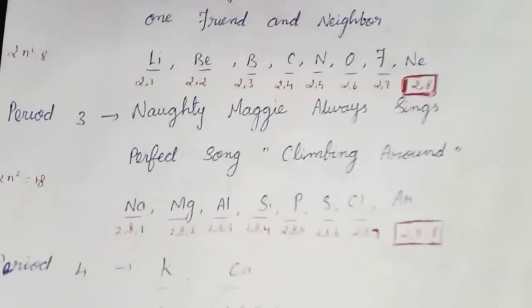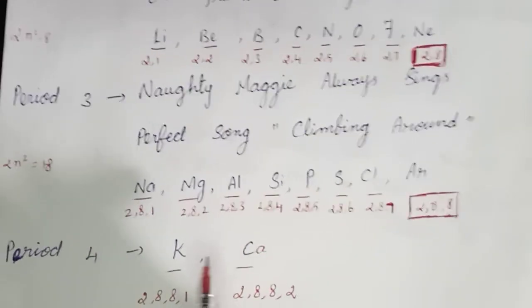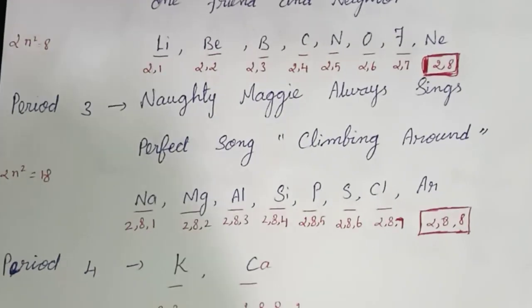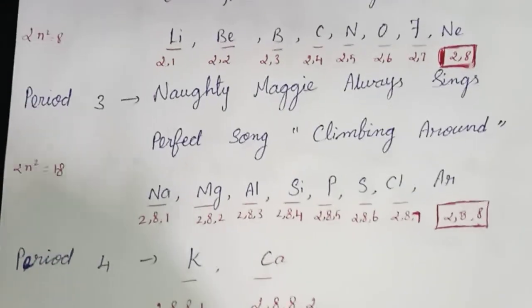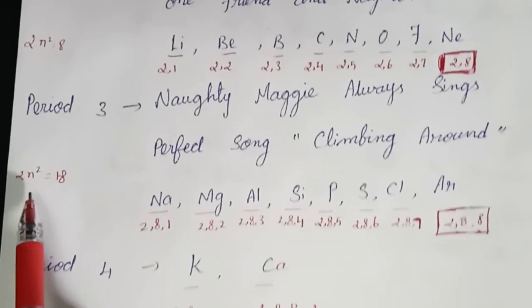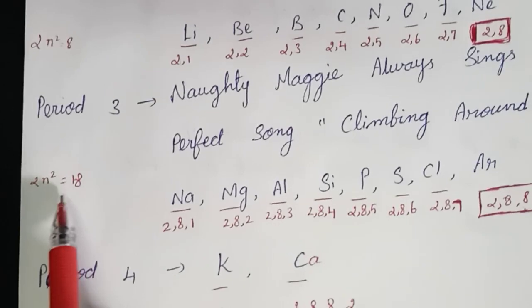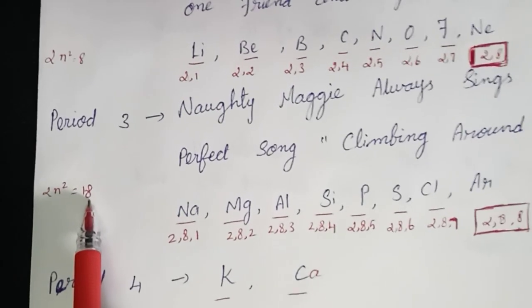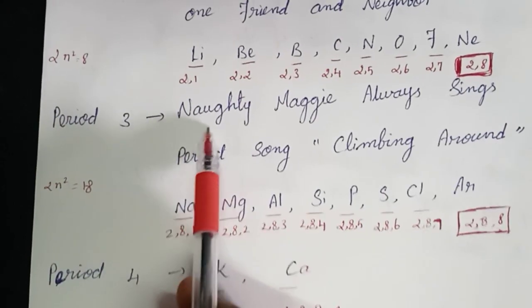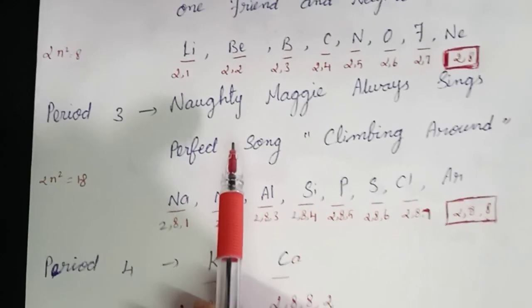And next, period 3. In period 3, the first shell is completed and the second shell is also completed. Next electrons enter which shell? The third shell. The maximum capacity of the third shell is 18 electrons. So period 3 elements contain 3 shells.